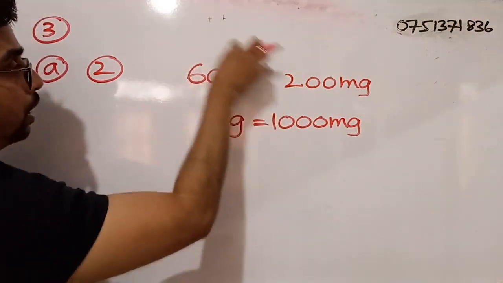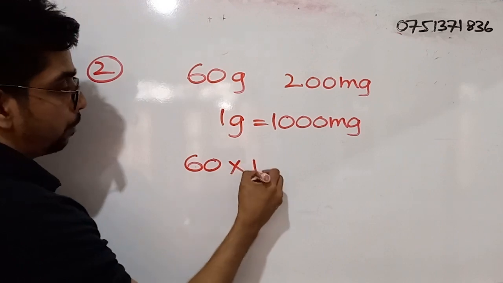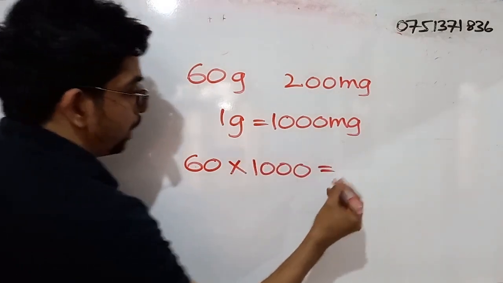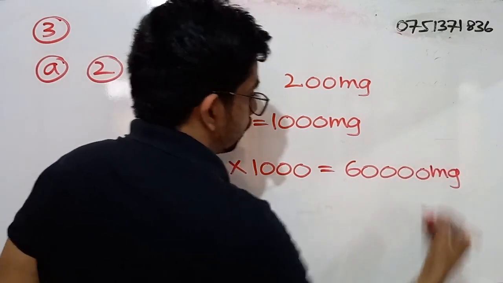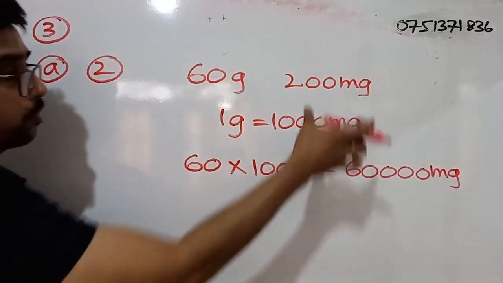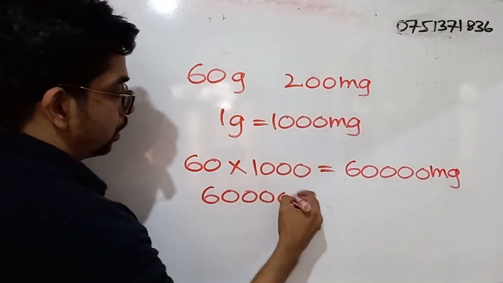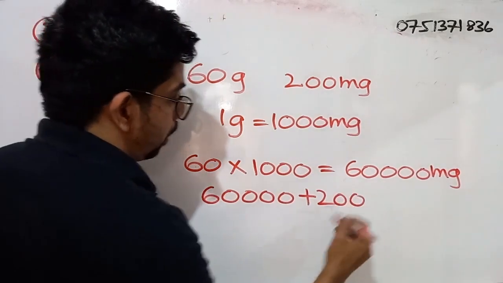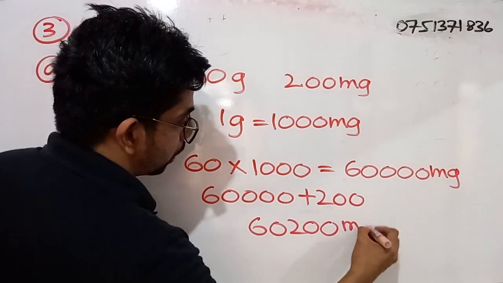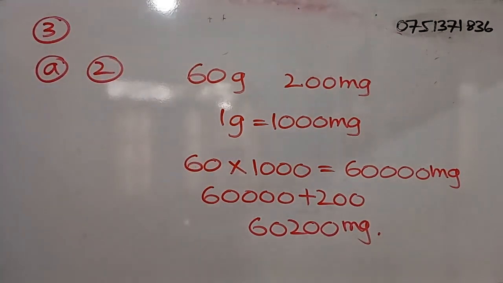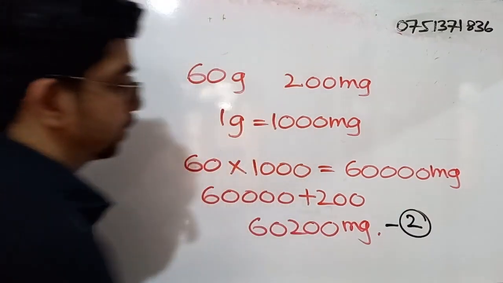We only have to convert 60 grams. So 60, we have to multiply that by 1000. This becomes 60,000 milligrams. Now we are not done yet. We have to add the 200 also. So 60,000 plus 200, what will be the answer? 60,200 milligrams. For the correct answer, you will be getting 2 marks.